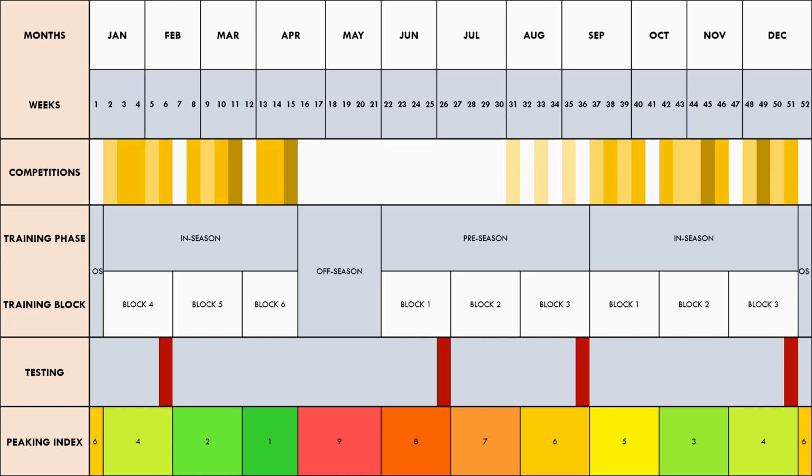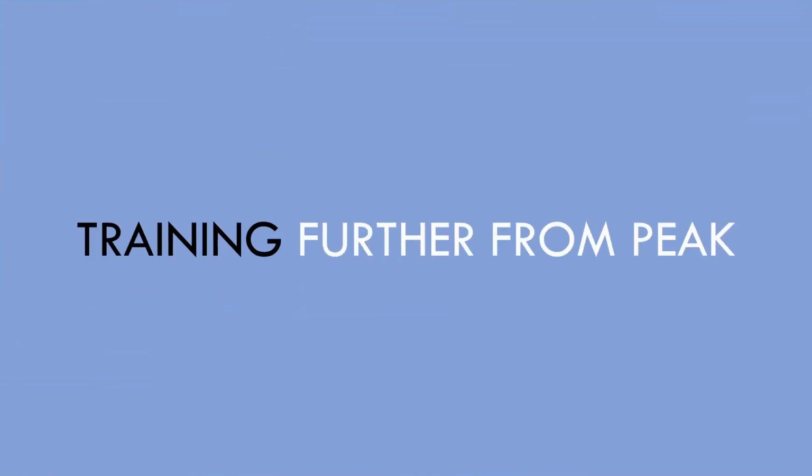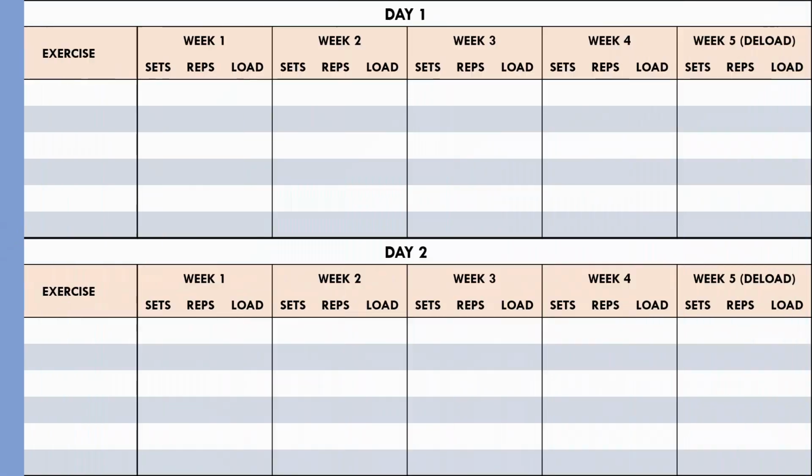Let's now plan the details of how the training program may look at different times throughout the year. First, let's have a look at how a mesocycle may look further from an athlete's peak. This may be in the pre-season period where the athlete doesn't need to be in peak condition and baseline physical qualities are being established. We'll use the same mesocycle structure that we created at the beginning of this video and keep this consistent for each mesocycle that we will discuss.